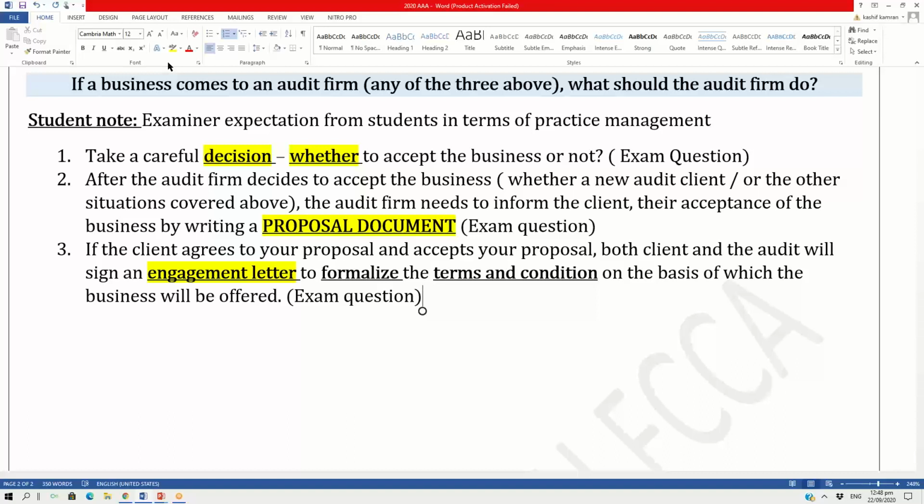Now I will be breaking down number 1, how you take a decision. I will be breaking down number 2, the proposal document. I will be breaking down number 3, the engagement letter. And obviously I will be solving exam questions with you on each of them.